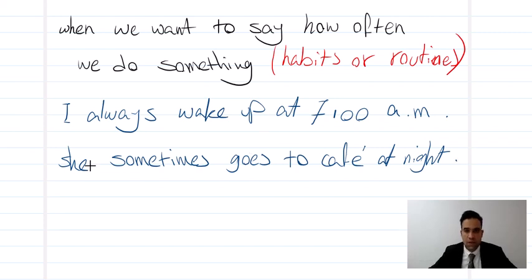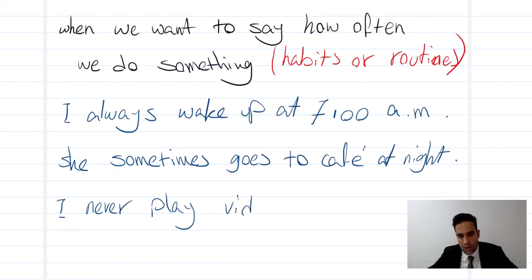For example, look, how often we do something. I never play video games. I never play video games.